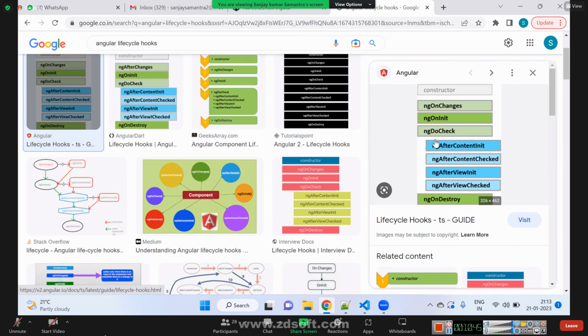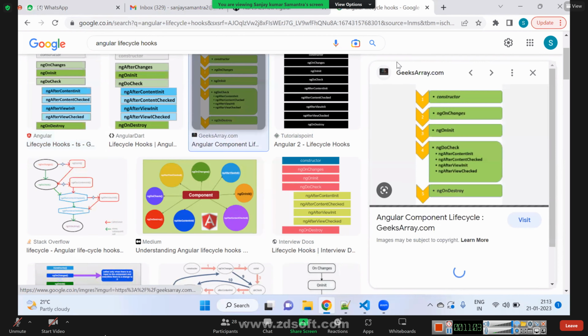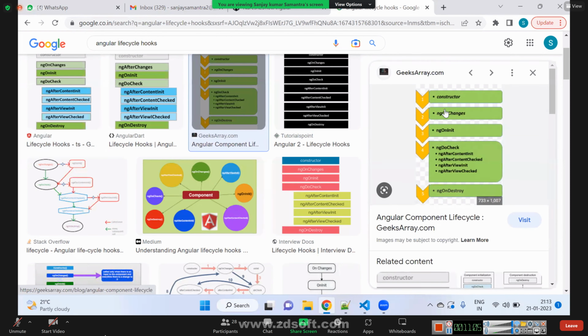So ng do check will call these four lifecycle methods: ng after content init, ng after content checked, ng after view init, ng after view checked, then ng on destroy. So in this order, the lifecycle methods will be invoked. First constructor, then ng on changes, then ng on init, then ng do check. Because of ng do check, four more functions will be triggered, and ng on destroy. Is it clear? Yes, sir.